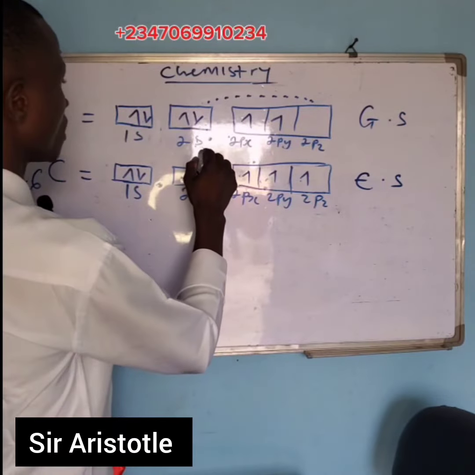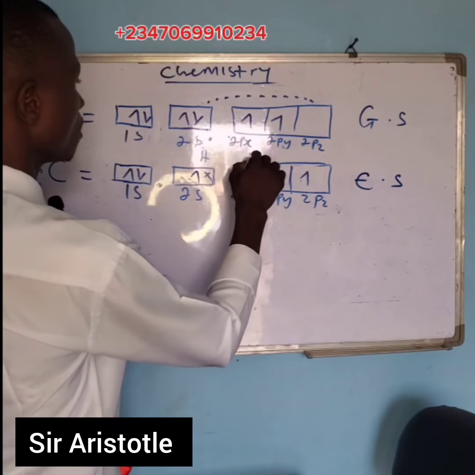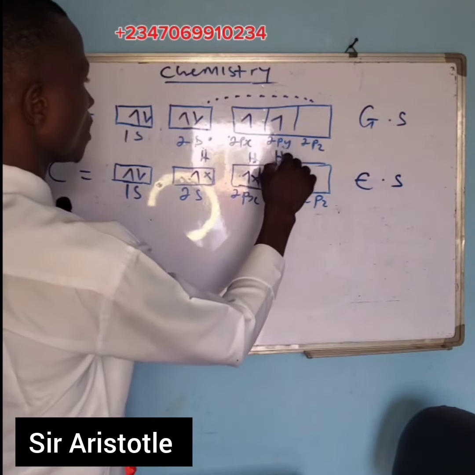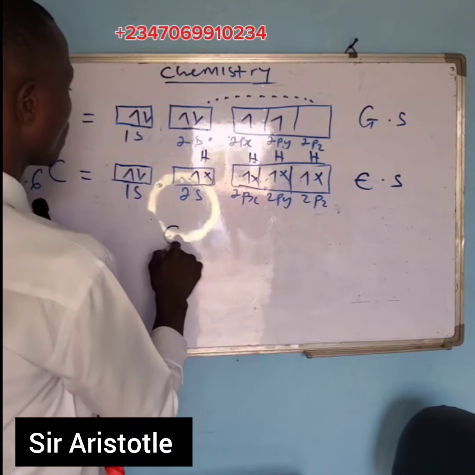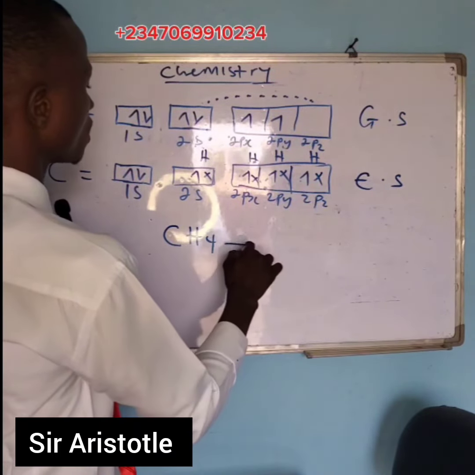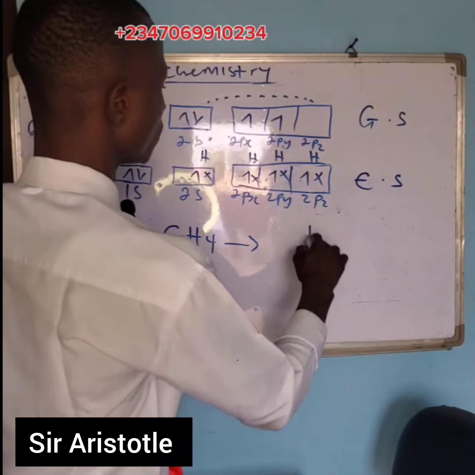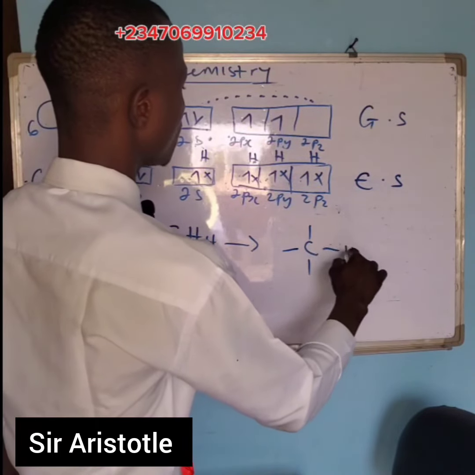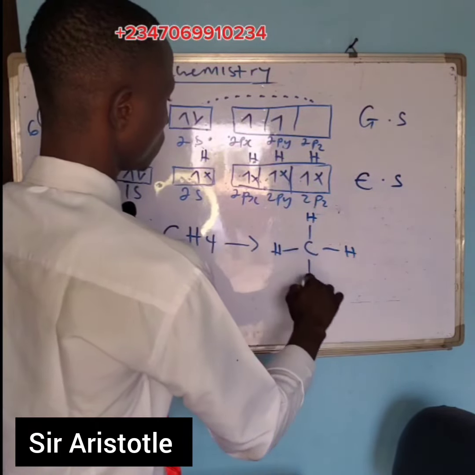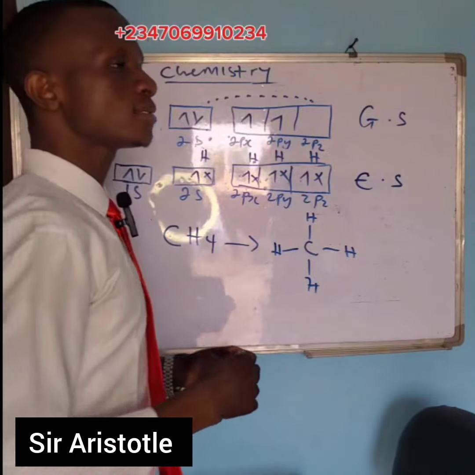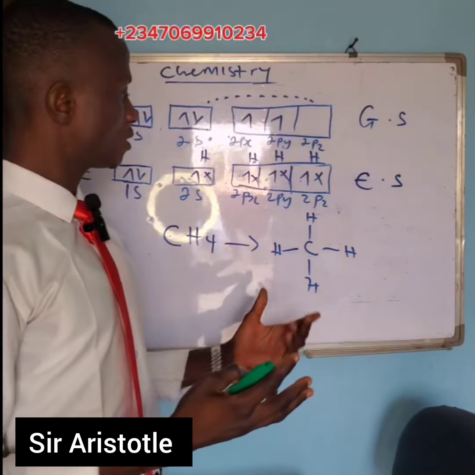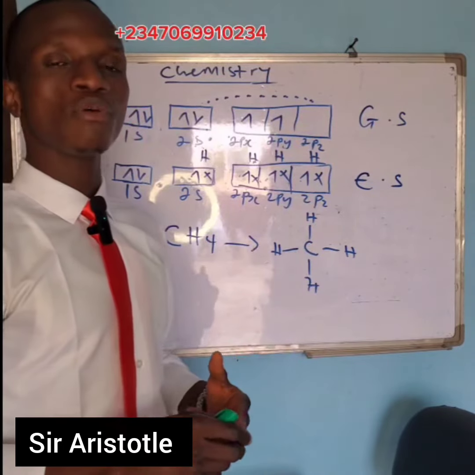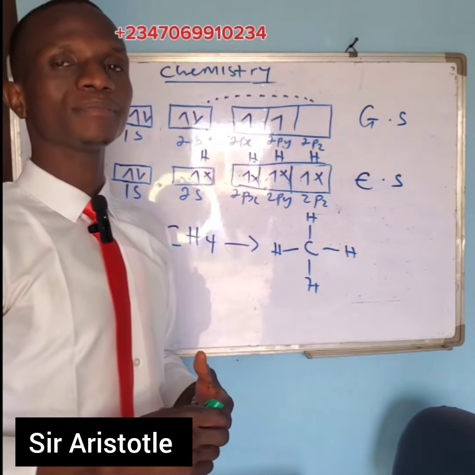Hydrogen can come in, for example, to fill in this one. Another hydrogen will come, fill in this one. Another hydrogen will come, fill in this one. 1 carbon and then 4 hydrogen atoms, giving birth to what is called methane, which is the simplest organic compound in which carbon is married to 4 hydrogen atoms.